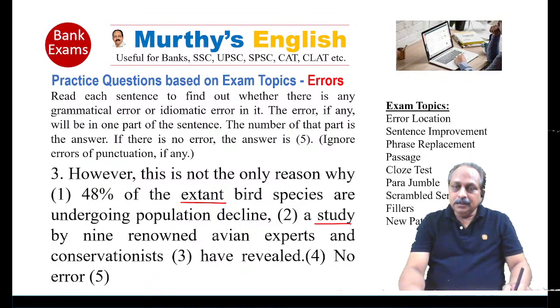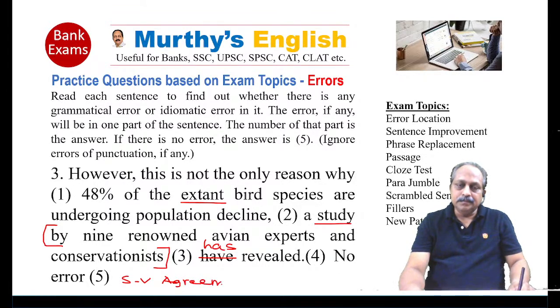A study, here there's a clause, the subject of the clause is study. Study by 9 renowned avian experts, bird experts, and conservationists. Don't consider this the phrase. Then you ask the question: study have revealed or study has revealed. Study is third person singular, then you cannot say have. It should be has revealed. A study has revealed. And this question is based on subject verb agreement.